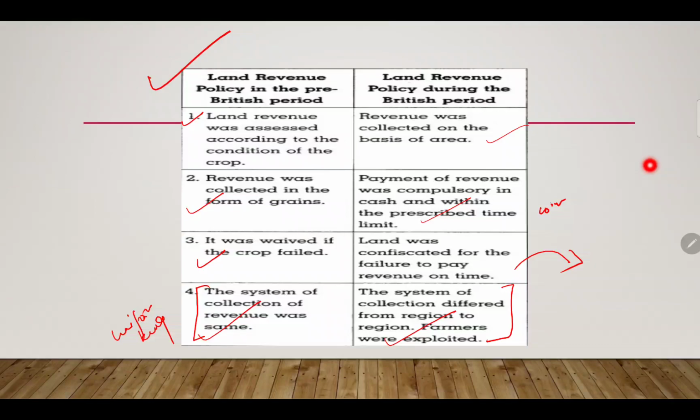If a farmer's land produced only rice, at that period of time the Britishers used to say that from now on you don't need to produce rice, you need to produce cotton. That was mandatory, and in that way many farmers were exploited, and so on and so forth.